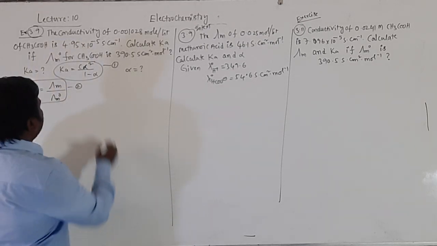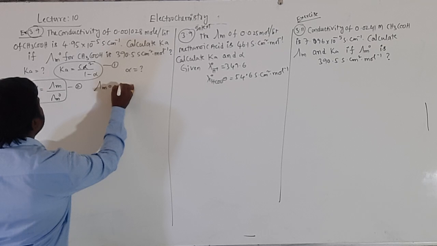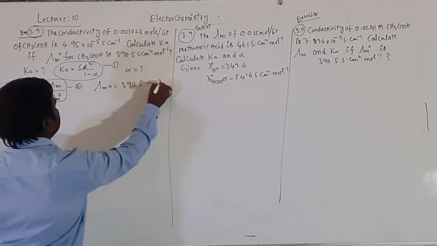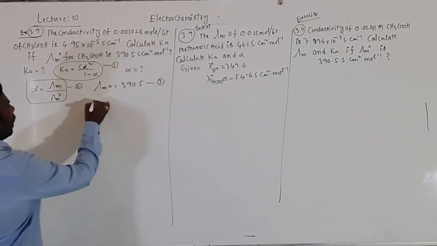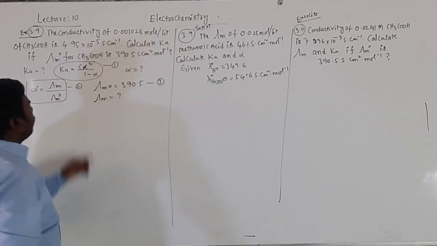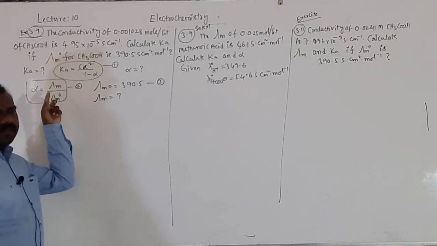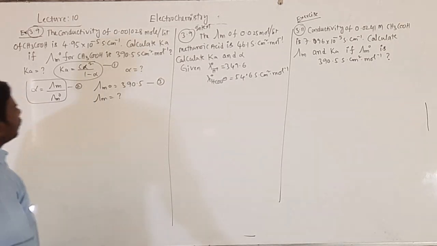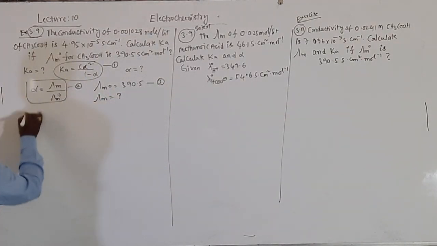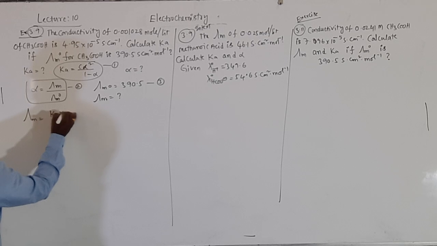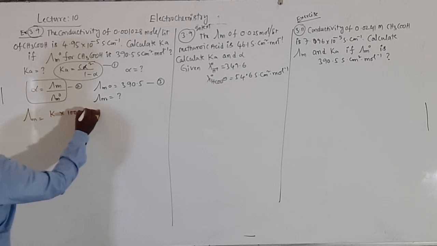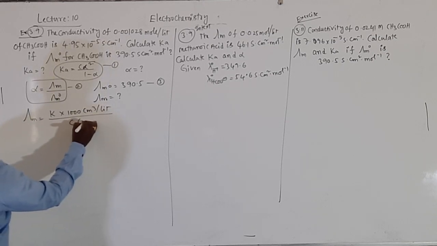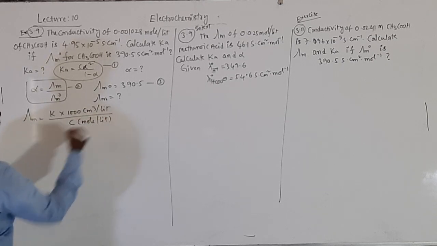To get alpha, lambda m naught is already given, that is 390.5. It is taken as third one. Lambda m is required for us. Then it will be substituted in alpha, and alpha will be substituted in Ka. Finally, you will get a Ka value. Then the lambda m formula you know already: lambda m equals K into 1000 centimeter cube per liter, by concentration in mole per liter.